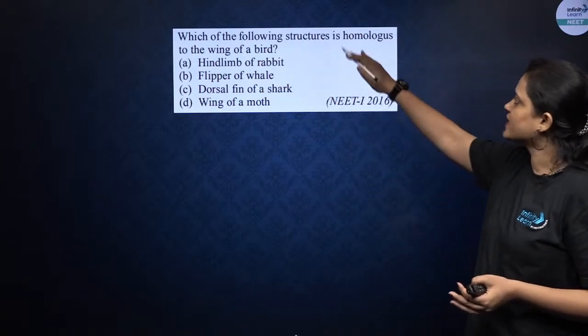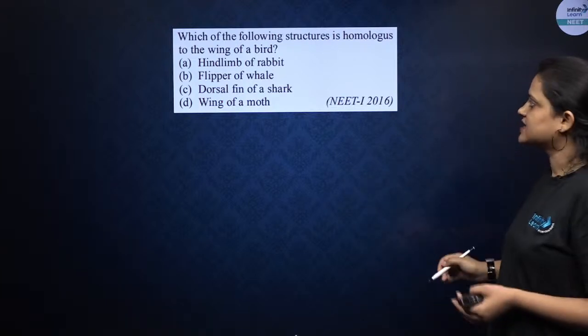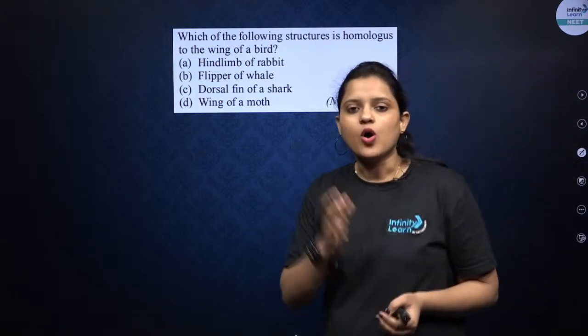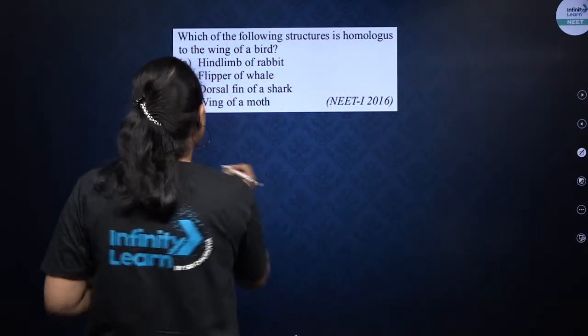Which of the following structures is homologous to the wings of a bird? First, let's understand what is a homologous structure. Homologous. Homo means same, logos means structure. What is homologous?